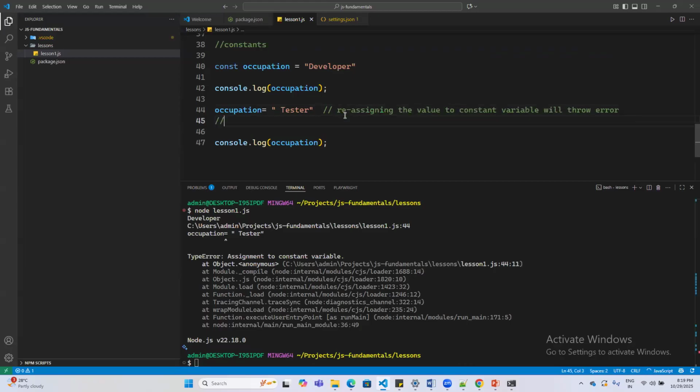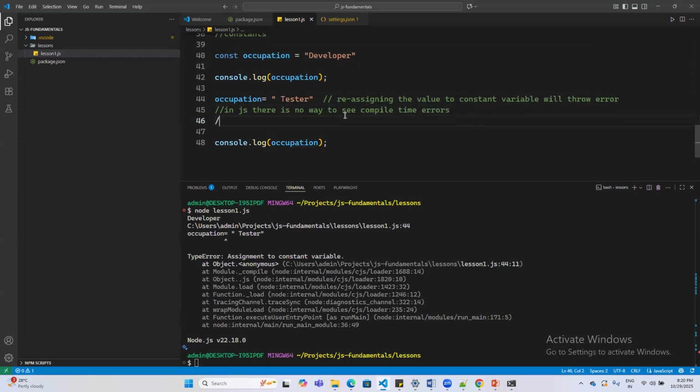And I will add one more statement. In JS, there is no way to see compile time errors, only failure during runtime, right?